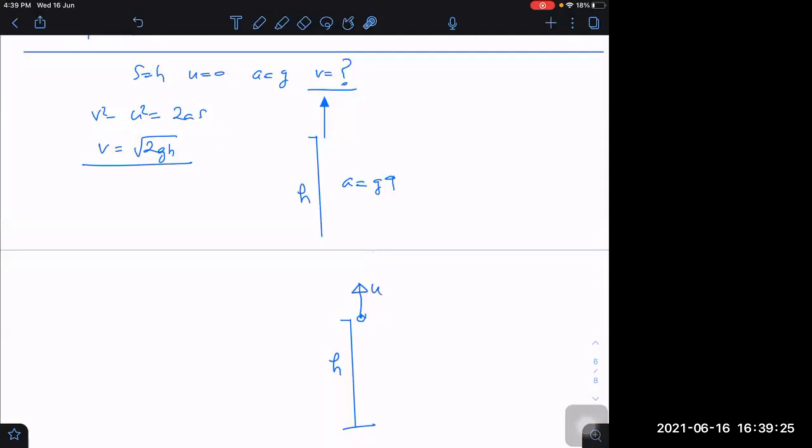Sir, can you explain once more? This packet which is dropped from the helicopter will not be going down. It will be rising up at that time. Do you believe this? Can it happen that way?